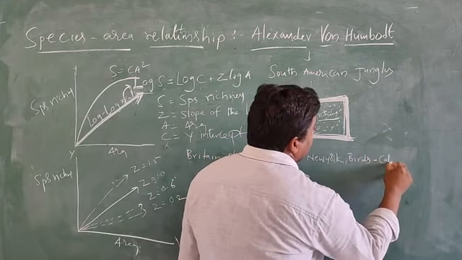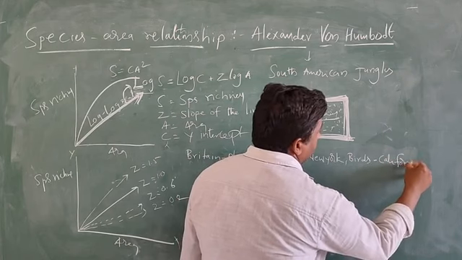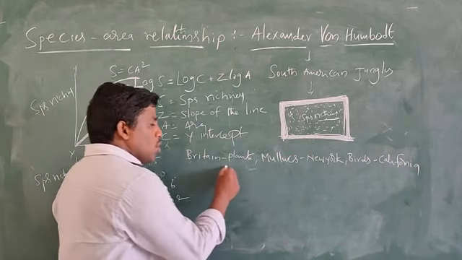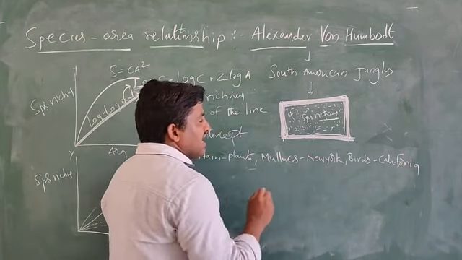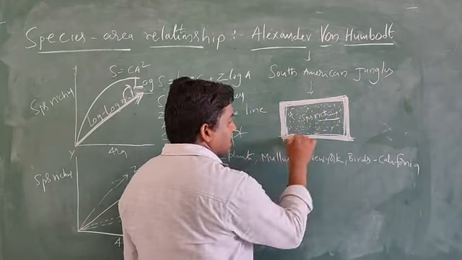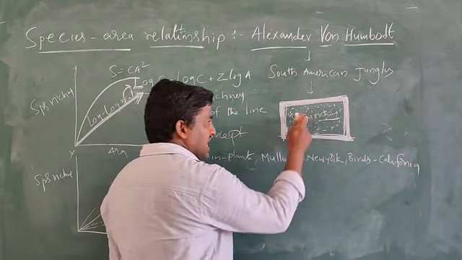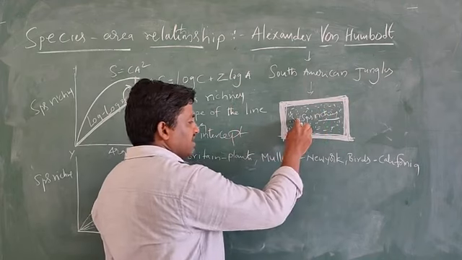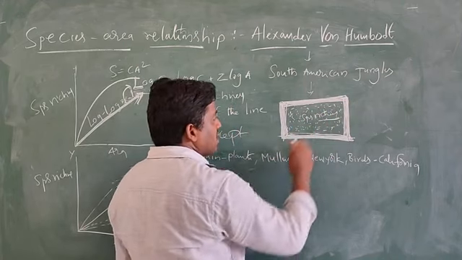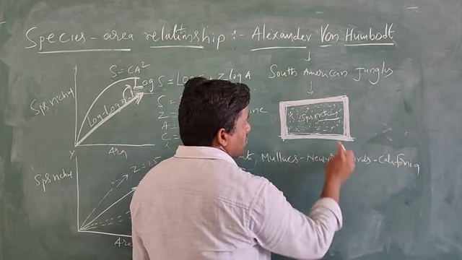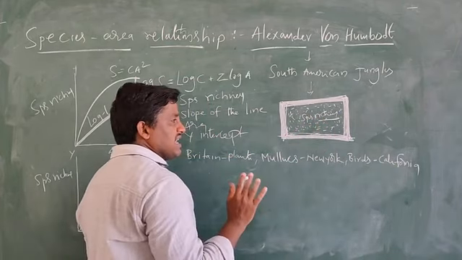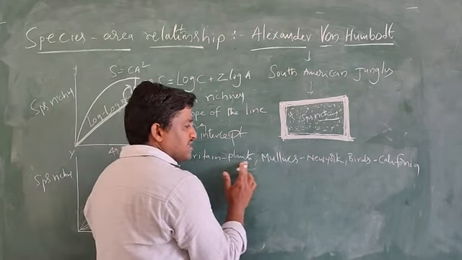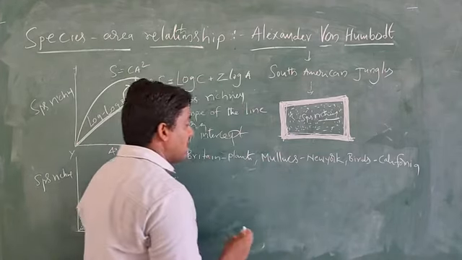So all these are taken within a region, with a particular area. Plants in Britain, molluscs in New York, and birds in California. The same area is usually taken.